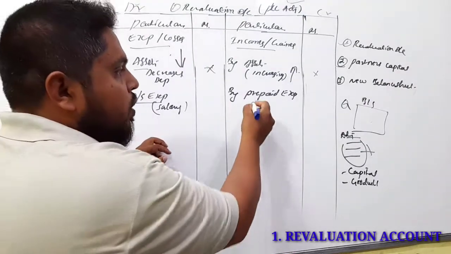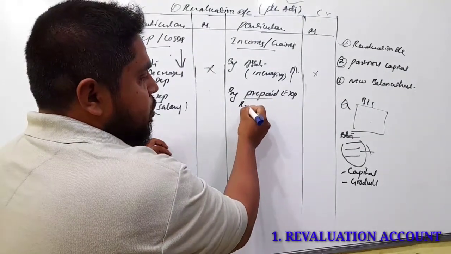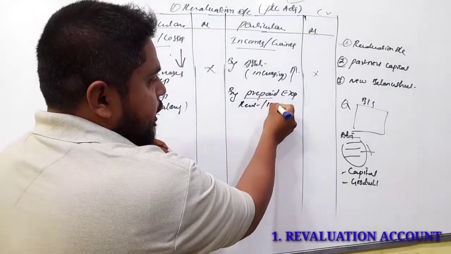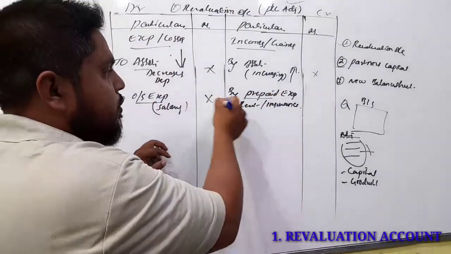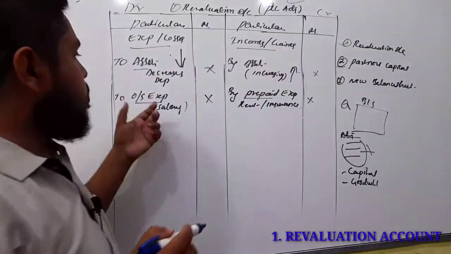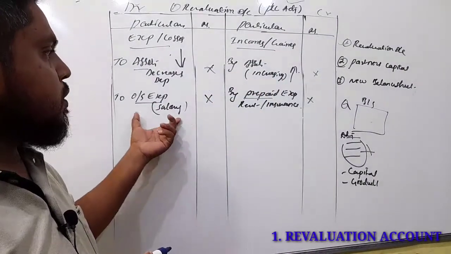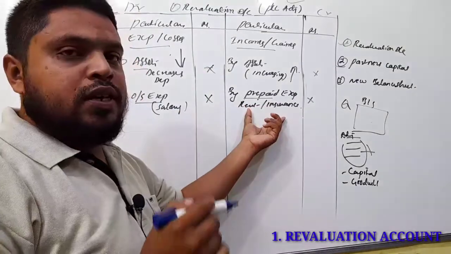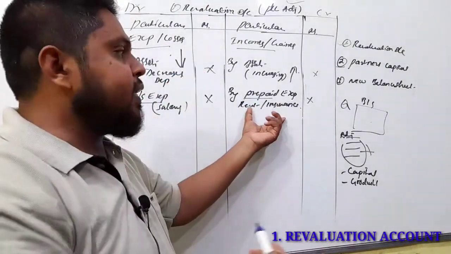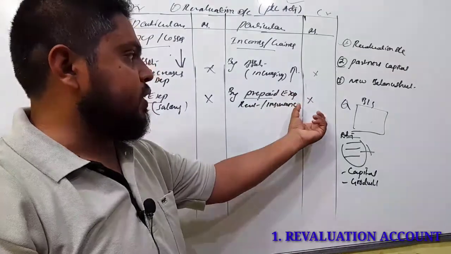All of these we can call prepaid expenses, for example rent and insurance. So outstanding expenses, unpaid expenses, we have to record on the debit side, and prepaid expenses, the expenses which are paid in advance, we have to record on the credit side.